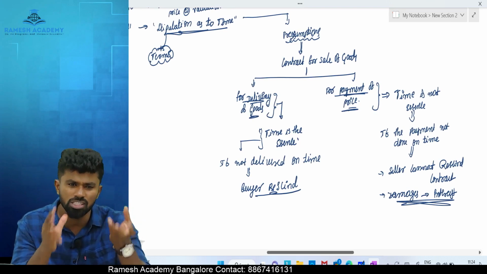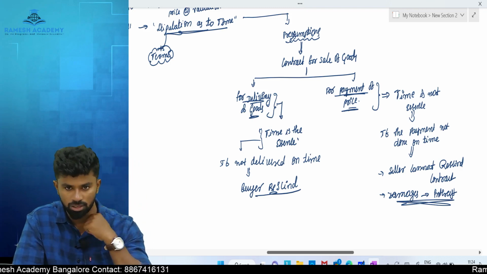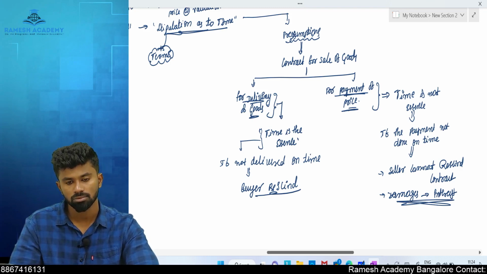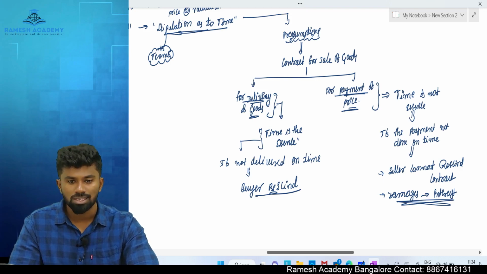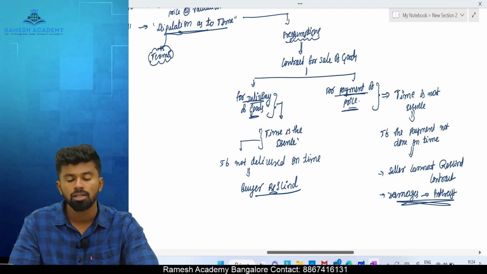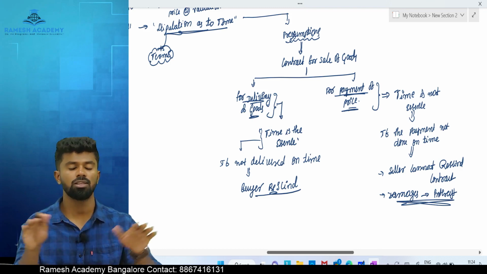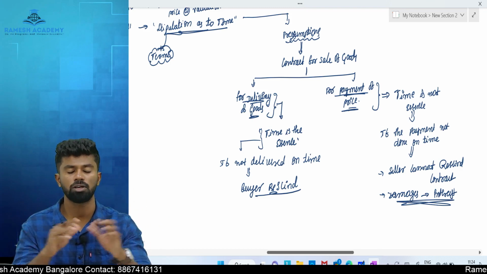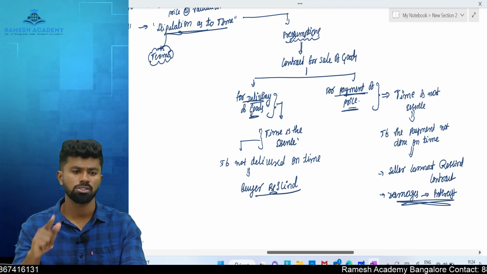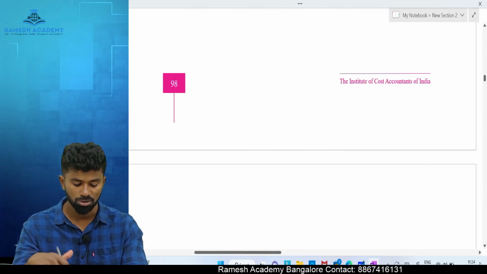Sir, can parties change these terms, sir? Yes, they can change it. By what? Agreement. What if in this contract they have agreed that even for payment of money, time is important? Because it is clearly agreed that even for payment of money time is important, the payment should be done on time. Otherwise, the seller can cancel it. If nothing is agreed, this is a presumption. You should go with the presumption of law. If the agreement is silent, what is the presumption of the law? The law states that for delivery of goods, time is important, but for payment of money, time is not important. Clear? Section number 11.